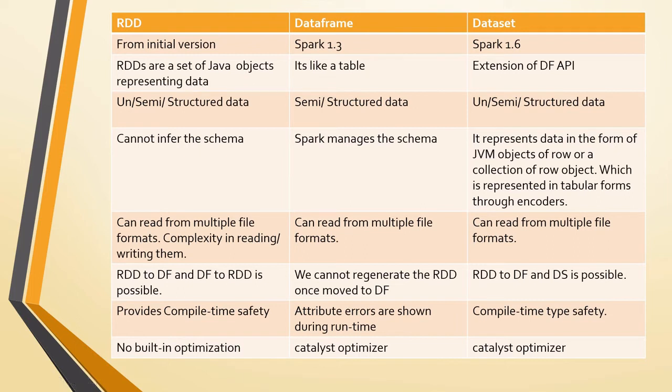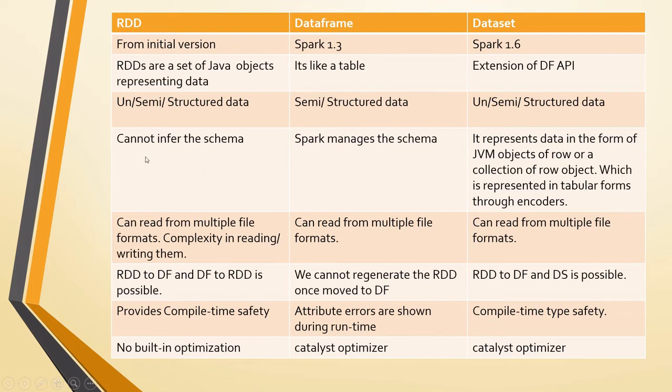data representation. Whatever data you spread across the cluster is considered as Java objects for RDD, and for the data frame it will be considered as a table, and the data set is just an extension of the data frame, but similar to data frame, it's like a table only. And coming to the formats, RDDs can process unstructured, semi-structured and structured data, whereas data frames can be used only on top of semi-structured or structured data, and data sets can be used on unstructured, semi-structured or structured data.